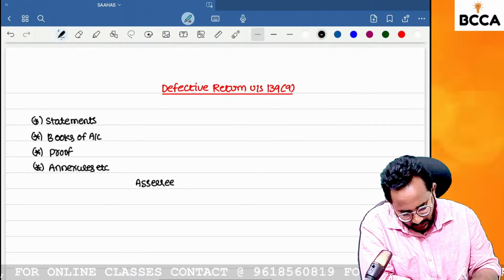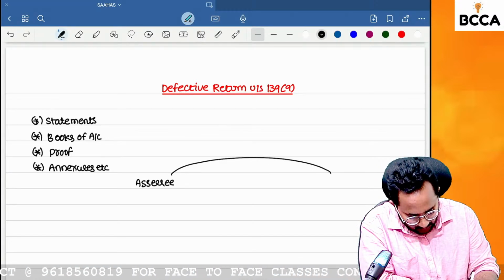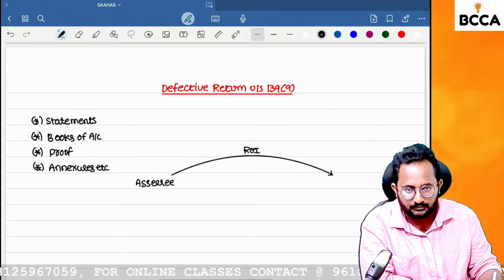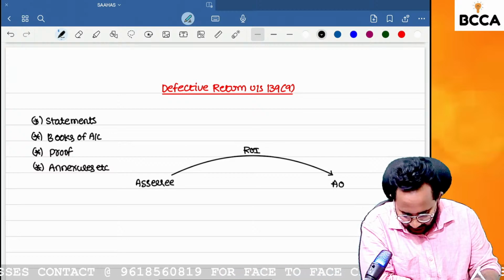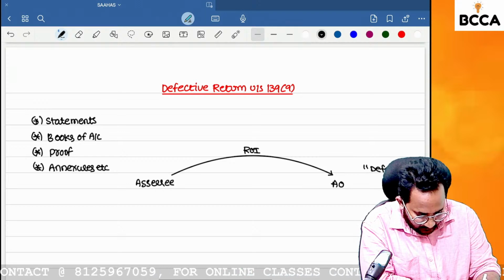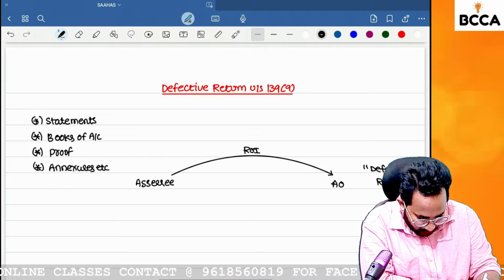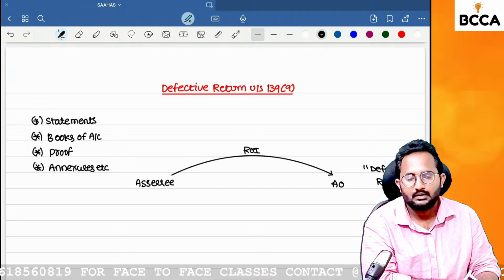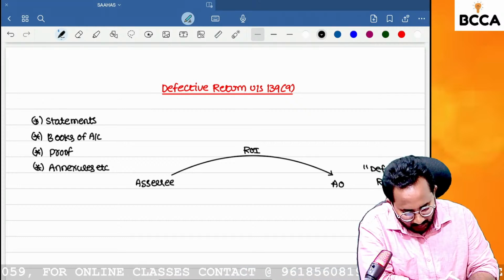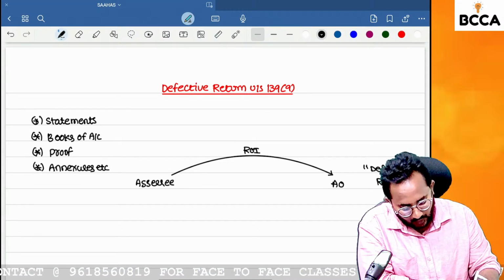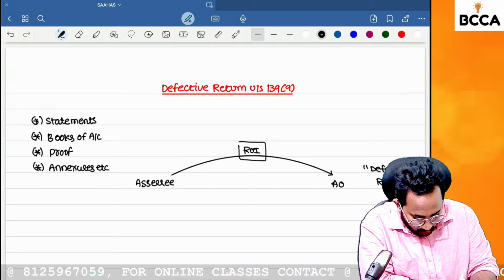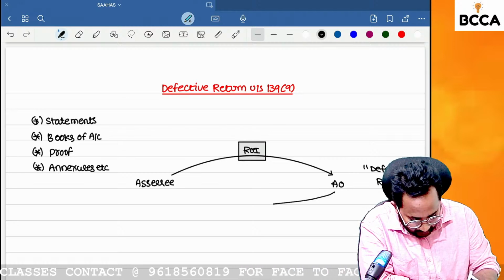If you have not filed any one of these along with the return of income, then your assessing officer will treat that return as a defective return. If the assessee has not attached the statements, stock, books of accounts, proof of payment of tax and annexures with the return of income, automatically the AO will treat your return as a defective return.